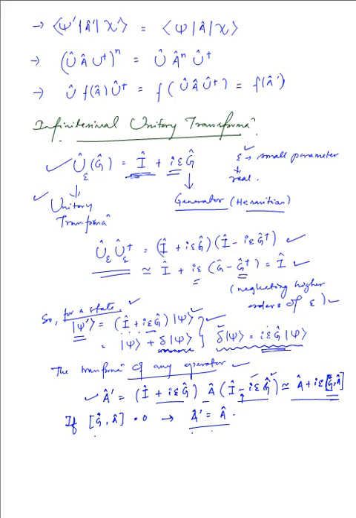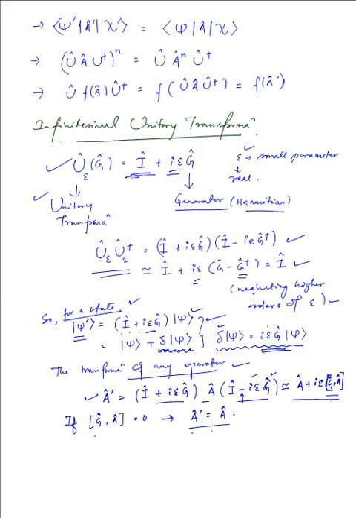So this is more or less a small description of what we do in the infinitesimal unitary transformation, which will come in handy as we move into detailed discussions later on for the change of states and many more things that we'll come across.